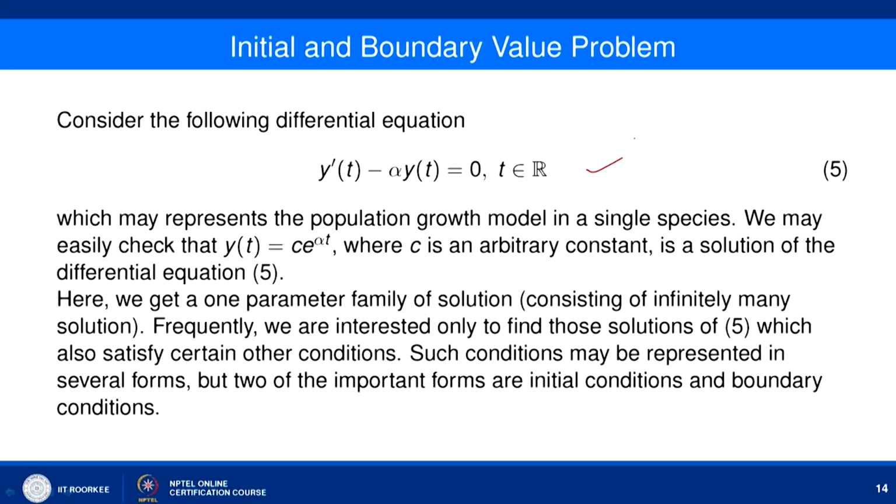Consider the following differential equation, y dash t minus alpha y equal to 0, t belongs to R. This represents the population growth model of a single species, as we have pointed out. We may easily find the solution of this, and our solution is given as y t equal to c e to the power alpha t, because it is the simplest differential equation we have already considered. Here c is an arbitrary constant, and this will act as a solution of equation 5. If we vary c, we will have a different solution of equation number 5.